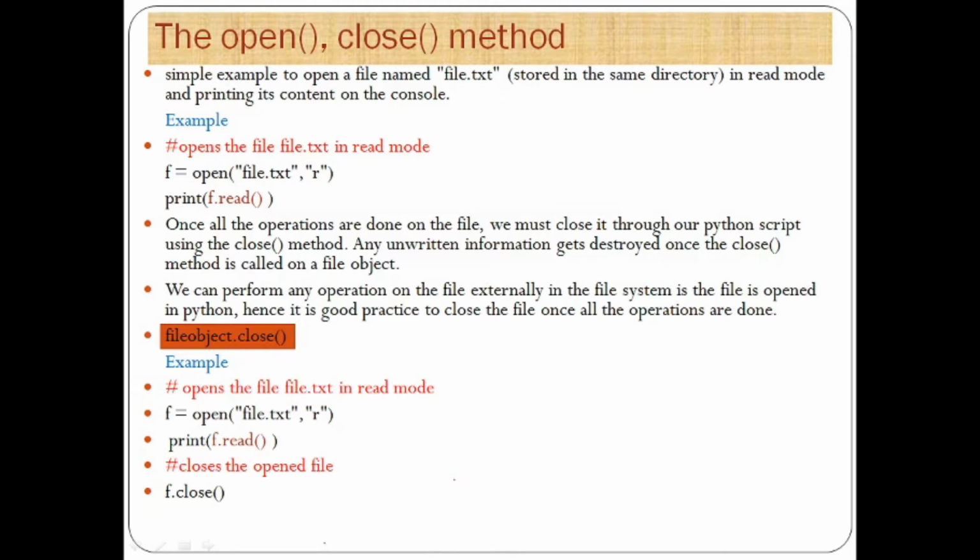Now we will see the close method. Once all the operations are done in the file, we must close it through our Python script using the close method. Any unwritten information gets destroyed once the close method is called on the file object. We can perform any operation on the file externally in the file system if the file is open in Python. Hence, it is a good practice to close the file once all the operations are done.